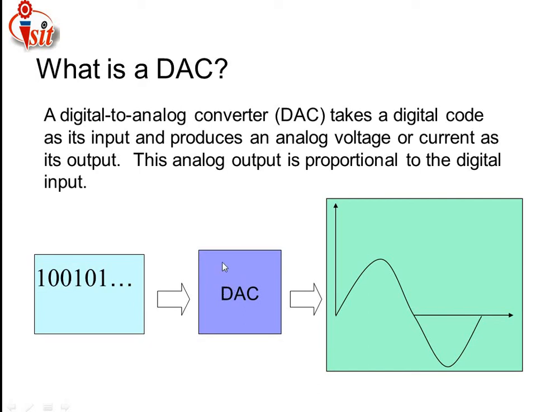What is the role played by that digital to analog converter? The digital to analog converter converts the applied input digits into an analog structure. And just see here, the analog output we are getting. Analog is nothing but a continuous signal, and that continuous signal is represented here as a sine wave.